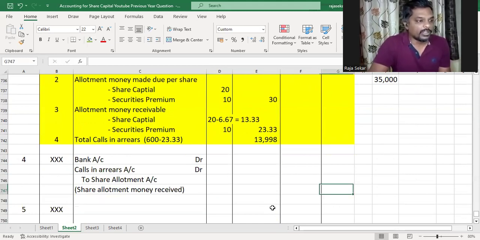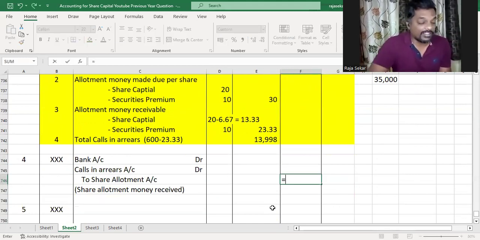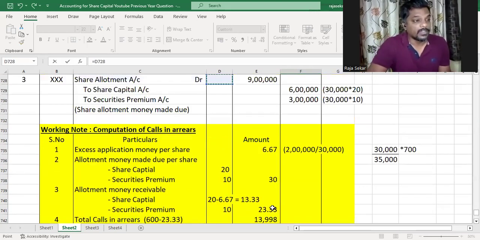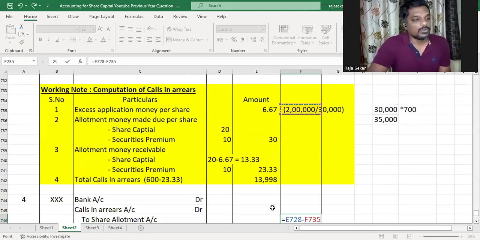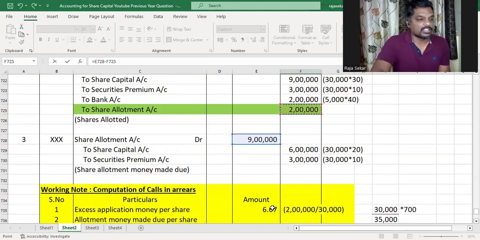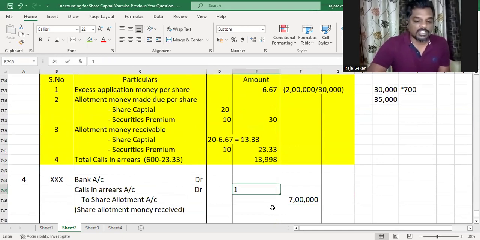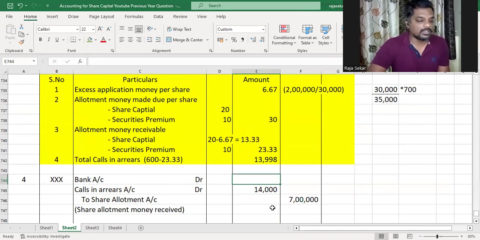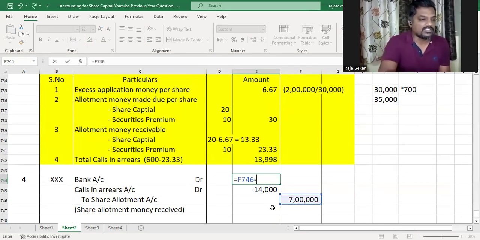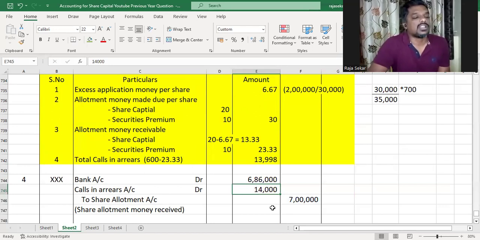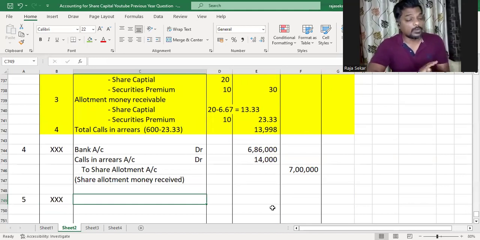So what do we do here? Whenever we're receiving something which has excess application money, like in allotment, we'll credit the allotment account first with the amount made due and deduct the excess application money and write it there, which happens to be 7 lakh. Understood or not, my dear children? Calls in arrears, we arrived at it as 14,000, and therefore the amount received in bank will be 14 lakh minus 7 lakh, which is 6,86,000.